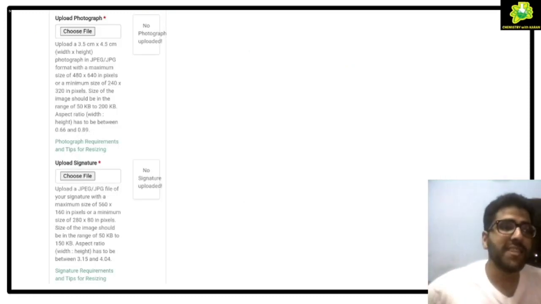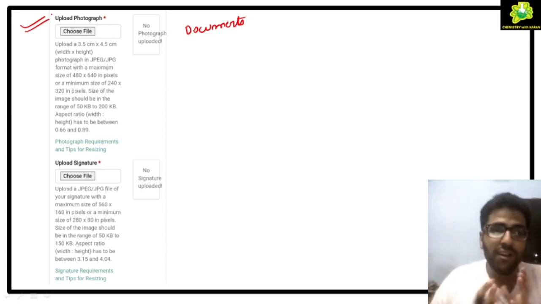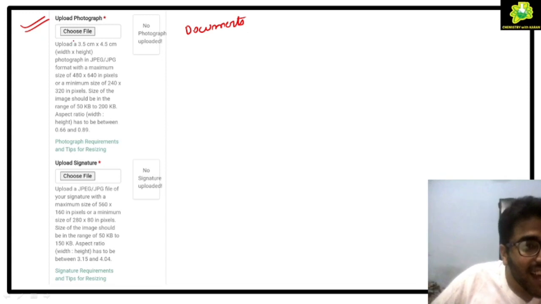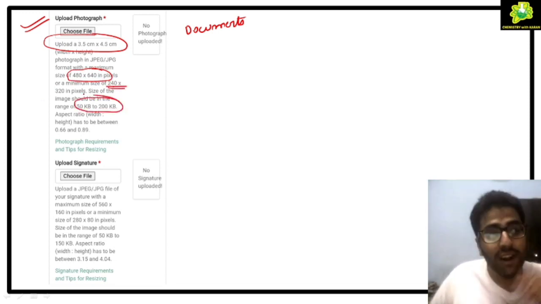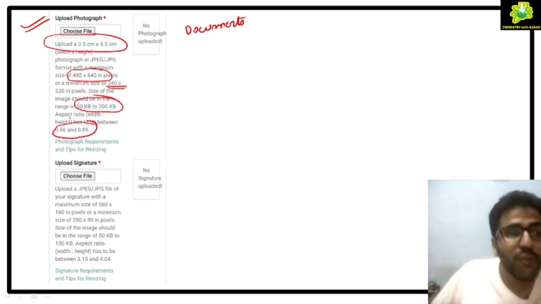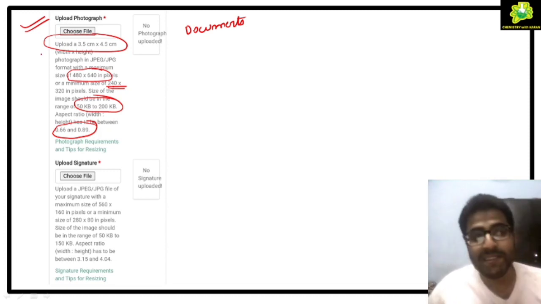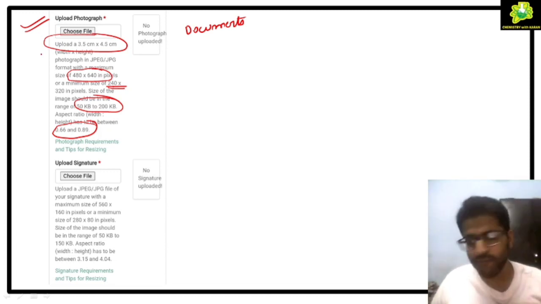Okay, this is for the qualifying degree. Now for documents uploading, upload the photograph. The main problem which I faced, which my friends faced last year, was this: it has to be of this height and this much pixels, and the size also is given. Size will be 50 KB to 200 KB with aspect ratio of 0.66 and 0.89. This is a very important specification, you have to ensure it, otherwise it will take a lot of time to upload and you will face a lot of problems.